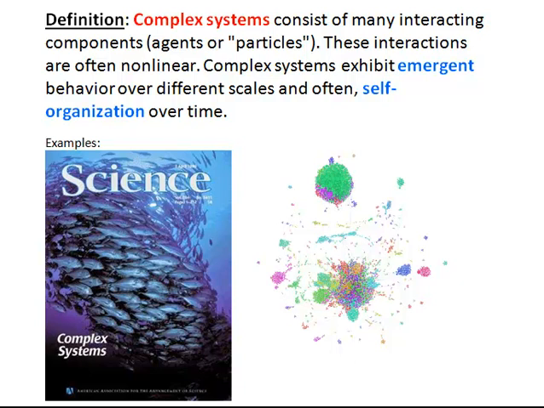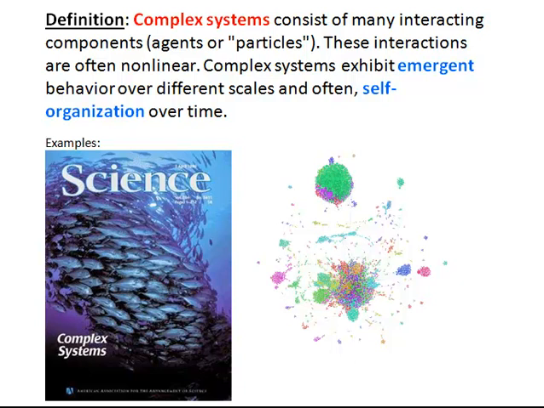Before we proceed, I'd like to give you a few examples. On the cover of Science magazine a few years ago, there was this beautiful picture of a school of fish, and this is a complex system. You can imagine that there are many individual interacting components, namely the fish, and there are emergent properties that come about as a result of these fish interacting with very localized rules, such as follow my neighbor to avoid predators, stay close but not too close, and things like that. We will study this sort of flocking behavior, swarming behavior, later on in our course.